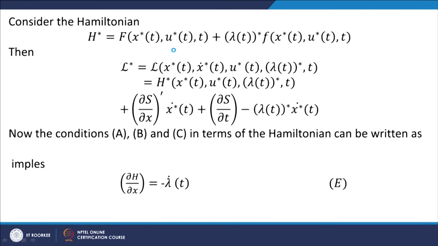So, if we define H in this way, then we will get L as the remaining terms to be added, L star equal to the H star function, the Hamiltonian, plus all the terms which contain the x dot term.